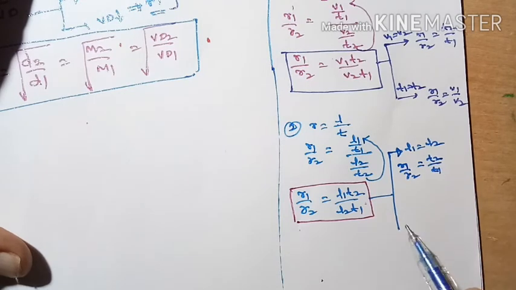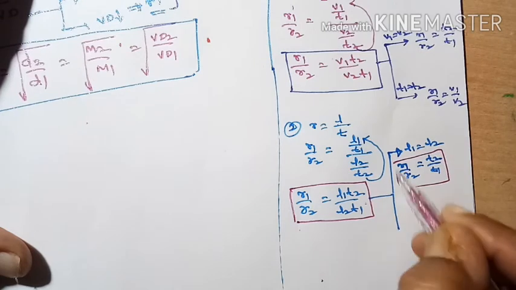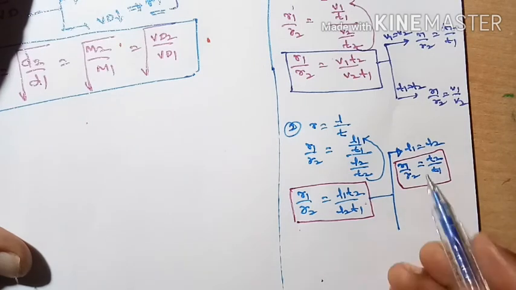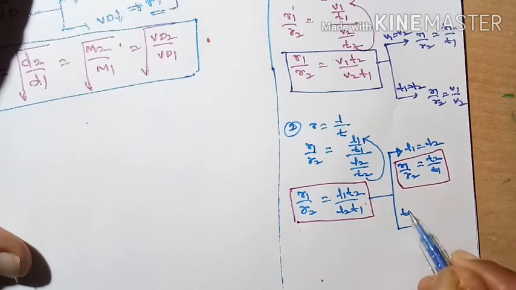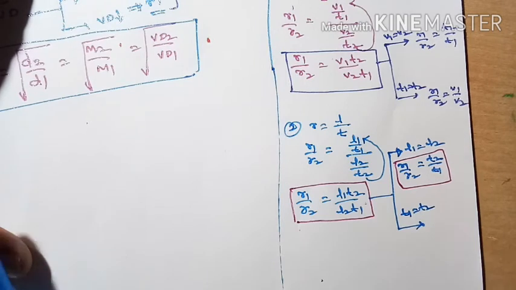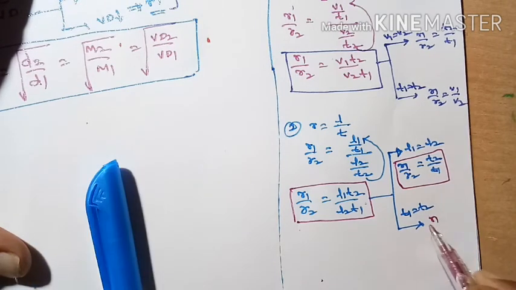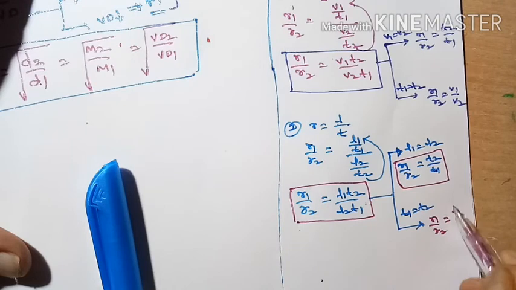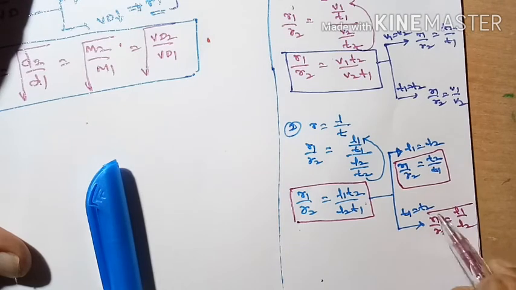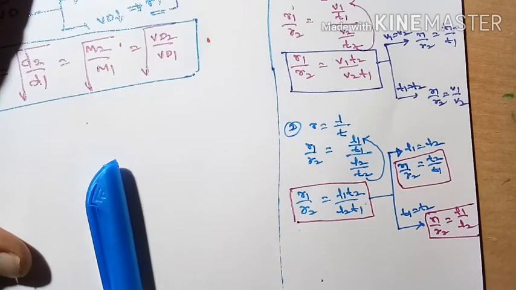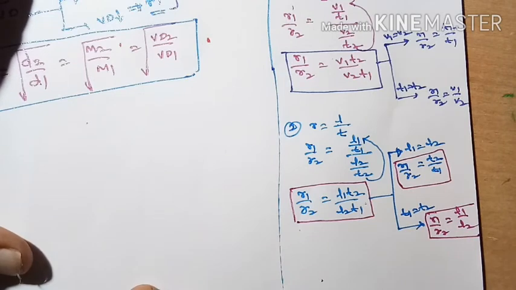T2 by T1 we can write. If the time intervals are the same, that means if T1 is equal to T2, then R1 by R2 is equal to L1 by L2 we can write. So these are the equations we got from the rate of diffusion.